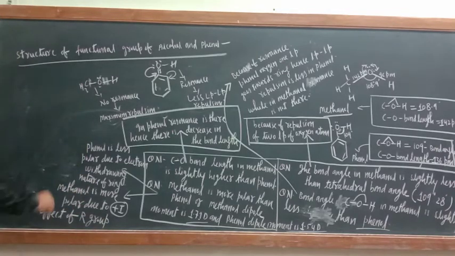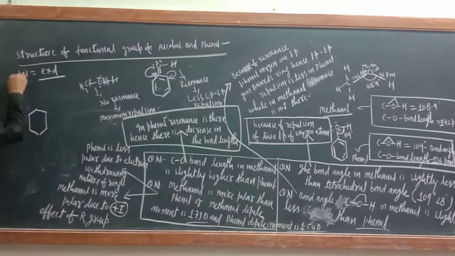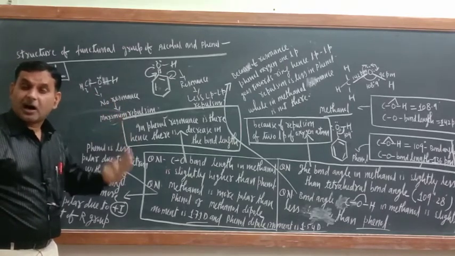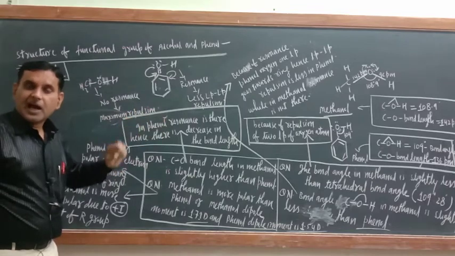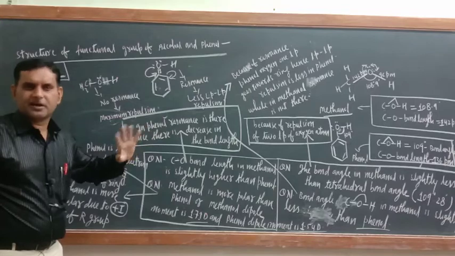Listen here. In phenol, what is there? Polarity, dipole moment depends upon E into D. Okay, this is dipole moment. What is E? E is the magnitude of charge of cation and anion, and D is the distance between cation and anion, the positively and negatively charged ions.